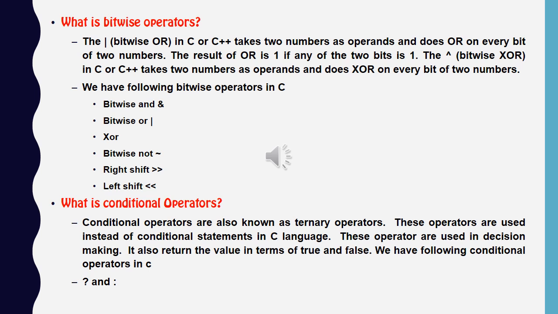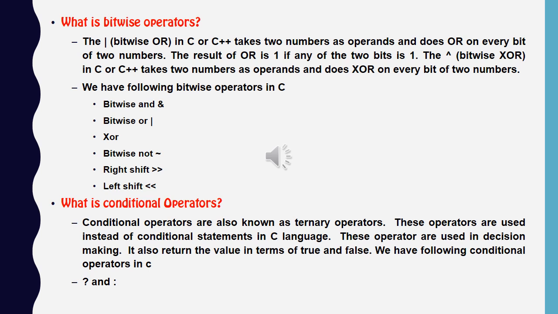Next question is, what is a bitwise operator? Here we are taking the example of bitwise OR. In C or C++, it takes two numbers as operands and does OR on every bit of the operands. So the conclusion we can draw from the first line I have read is that bitwise operators operate on bits. The result of OR is 1 if any of them is 1. If both of them are 0, the result will be 0.